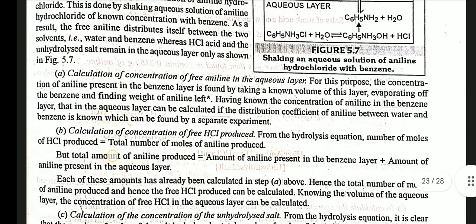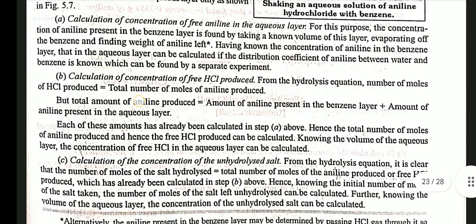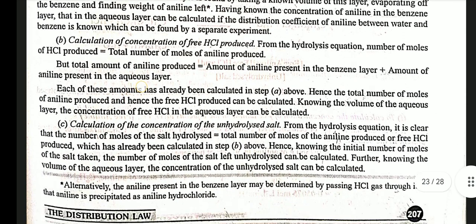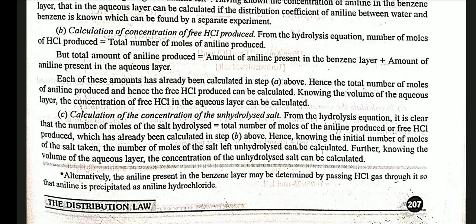Calculation of concentration of free HCl produced. From the hydrolysis equation, the number of moles of HCl produced is equal to the total number of moles of aniline produced. But the total amount of aniline produced is equal to the amount of aniline present in benzene layer plus the amount of aniline present in aqueous layer.